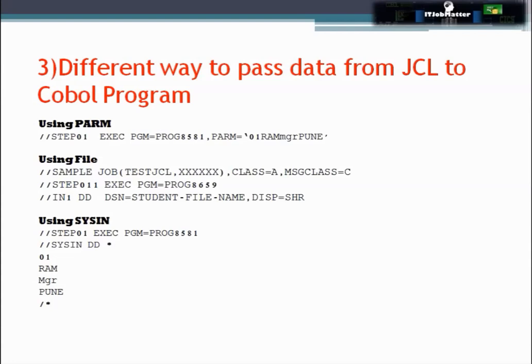In this question they are asking what are the different ways to pass data from JCL to a COBOL program. The very first way is to pass it using PARM parameter, but PARM has some limitation. It can pass only 100 characters at a time. The second way is to pass it using a file, and that file we will read in the COBOL program. For that we need to define that file structure in the file section. The third way is to pass it using SYSIN DD *, but for that we need to write an ACCEPT statement in our COBOL program.